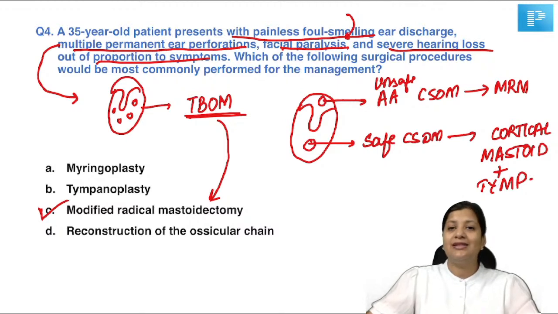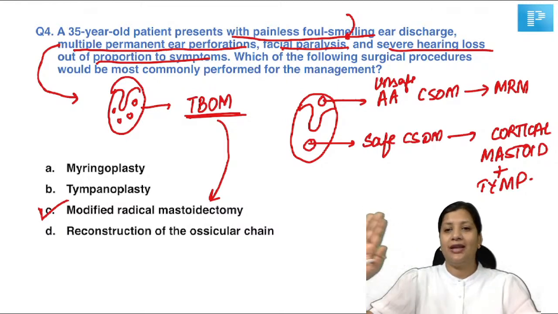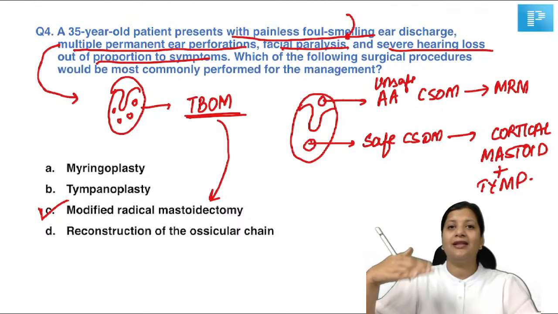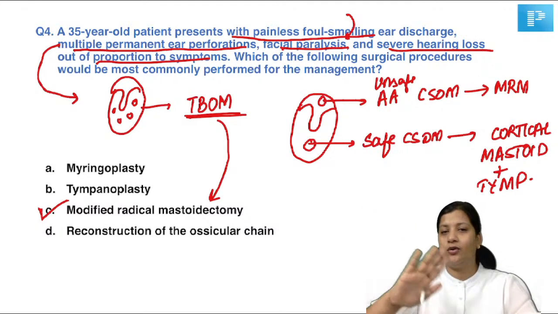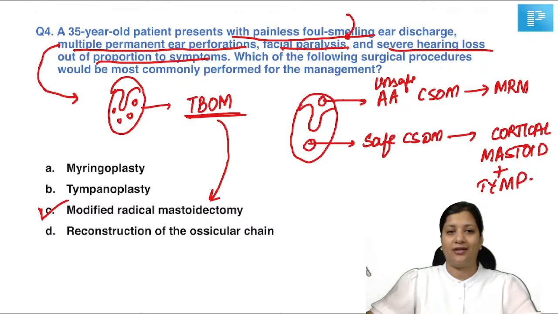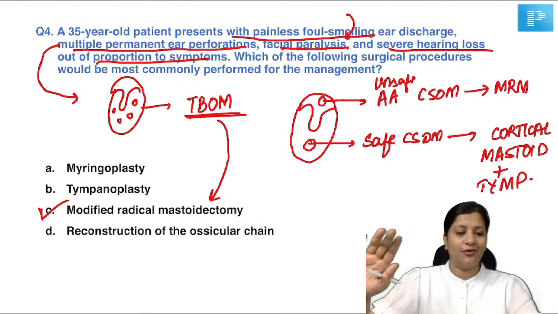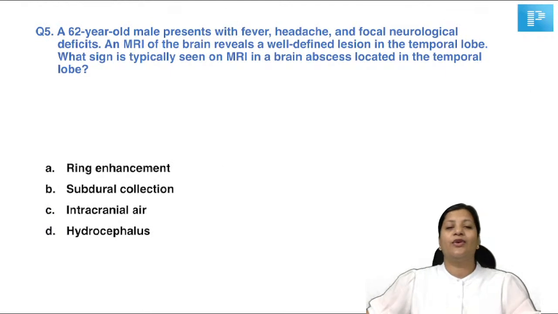Okay. So this is the treatment for all the three types of CSOM. Again, there are details in the treatment for each one of them, but in gross, if I have to tell you in a quick learning, this is how you're going to treat. Okay. So I hope everyone is clear with this. Let's go to the next question.